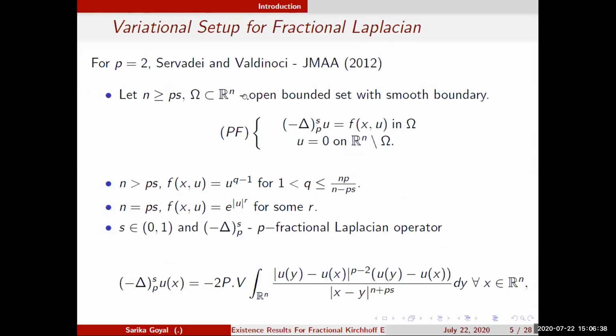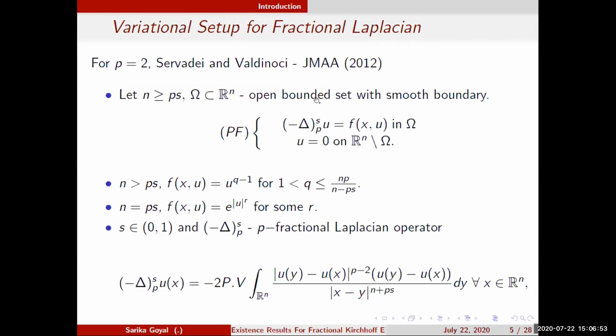So first let me introduce the problem (P_f). It is the p-fractional Laplacian of u equal to f(x,u) in Omega, and u is 0 on R^n minus Omega.